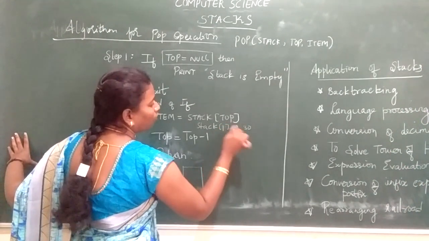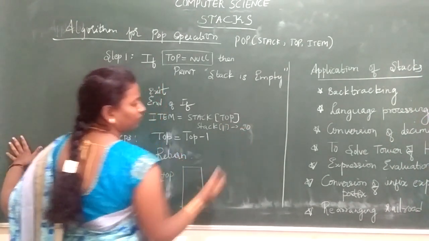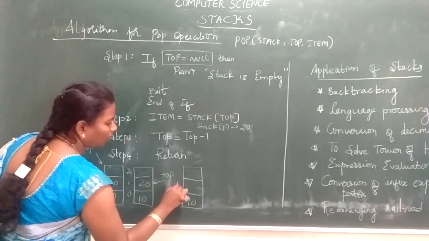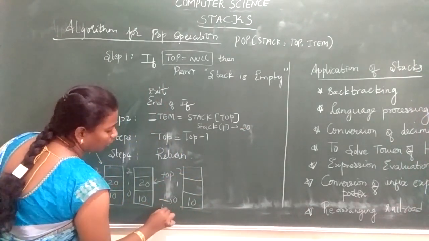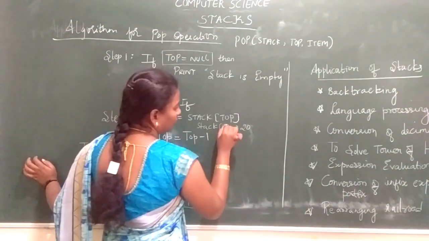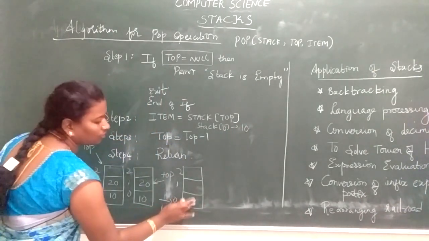Stack of 1, what element do I have? I have element 20. So now 20 gets deleted. 0, 1, 2. Your top will be pointing to 0. So what is stack of 0? Stack of 0, I have 10. Now I'll pop out 10.